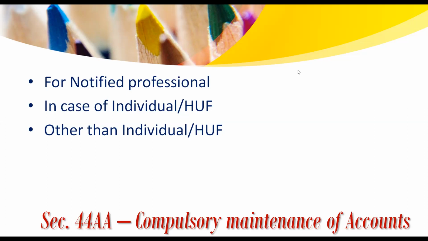So person other than individual or HUF. Same two categories here, that is existing and newly set up. So the threshold again is same, that is income should be 1,20,000. Over there for individual HUF it's 2,50,000. So other than individual and HUF it's 1,20,000 and turnover or gross receipt should exceed 10 lakhs in the same. So other conditions remaining the same. Threshold alone differs from individual and HUF and other persons.